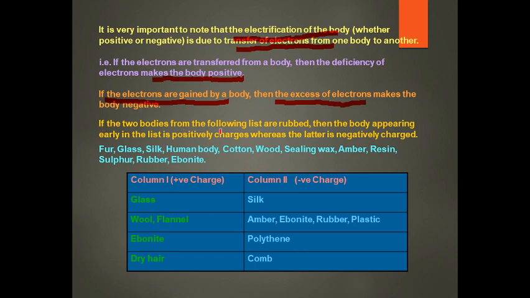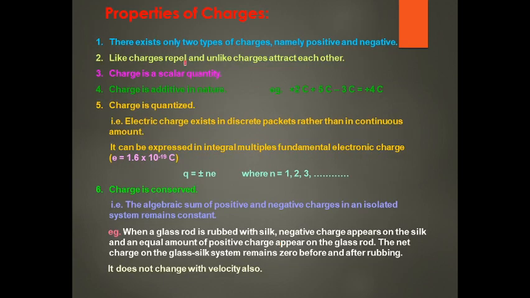If two bodies from the following list are rubbed, then the body appearing earlier in the list gets positive charge, whereas the later one gets negative charge. Means glass and silk: glass becomes positively charged, silk becomes negatively charged. Wool, amber, ebonite, rubber, plastic, and ebonite and polythene, dry hair and comb. The dry hair becomes positively charged, comb becomes negatively charged. Just transfer of the charge from one body to the other.